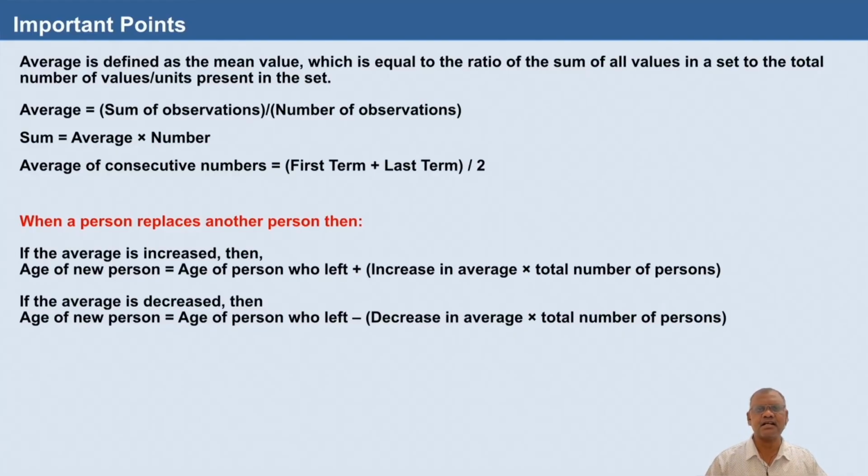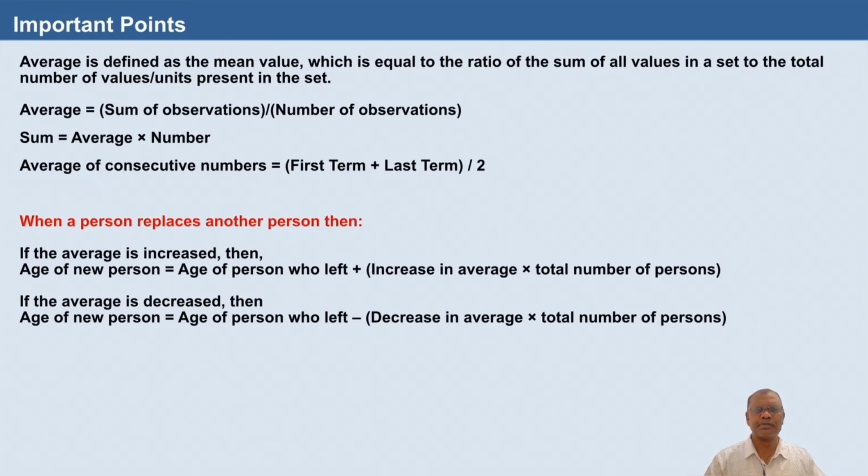Average is defined as the mean value, which is equal to the ratio of the sum of all the values in a set to the total number of values or units present in the set. So, the formula for average is sum of the observations divided by number of observations, and sum is equal to average multiplied by number. So, if you cross multiply, sum is equal to average into number. Average of consecutive numbers: when consecutive numbers are given, their average is first term plus last term divided by 2.